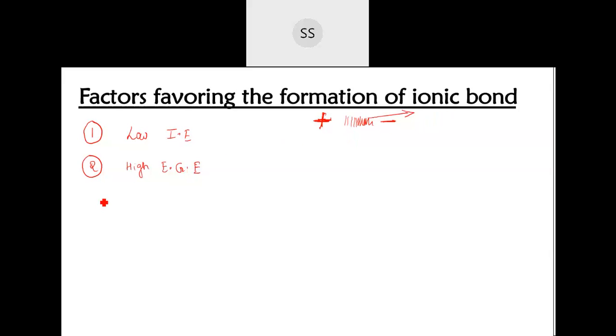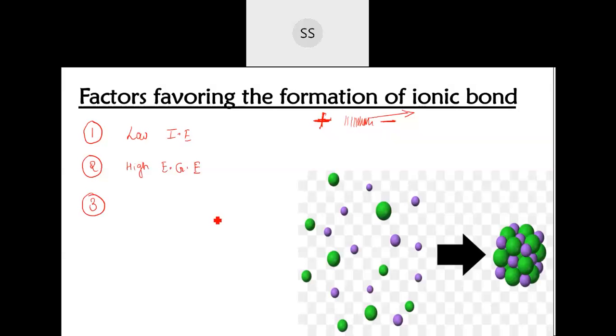Now the third reason I had given to you, if you remember, is called lattice enthalpy. Lattice enthalpy means, because ionic compounds exist in the solid state, once they lose the electron, this cation which is generated, we are explaining how this formation into the solid state might have taken place. So here this metal which has lost the electron will be in the gaseous state, and this non-metal also, I'll just write that as N with a negative charge, in the gaseous state.